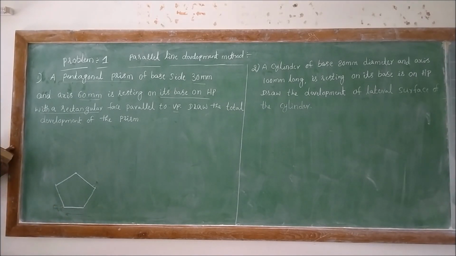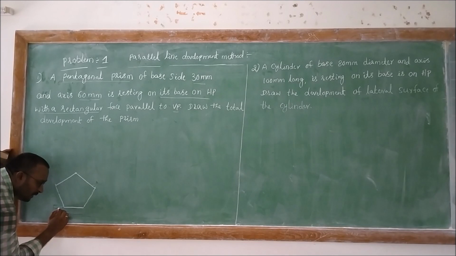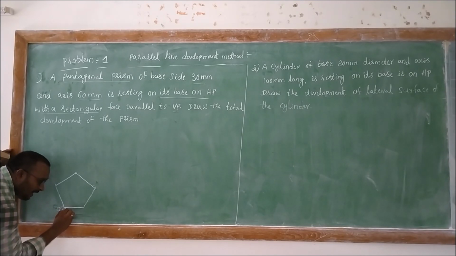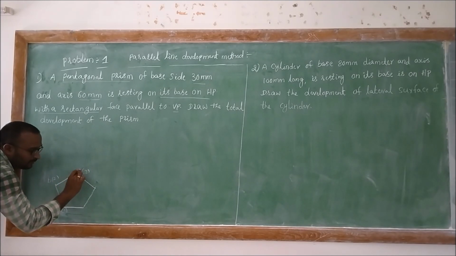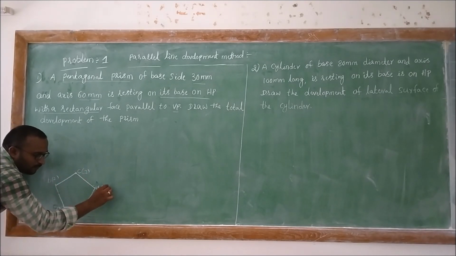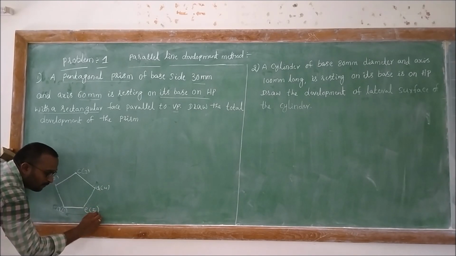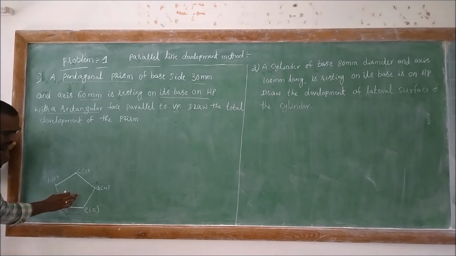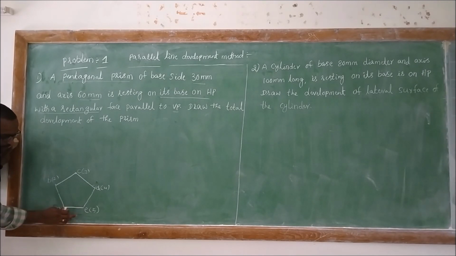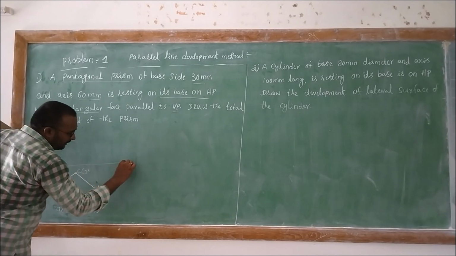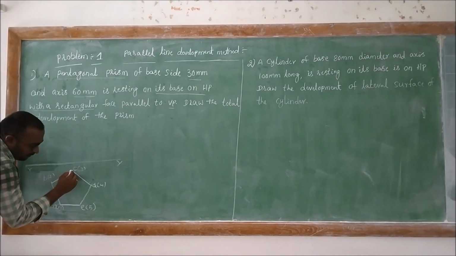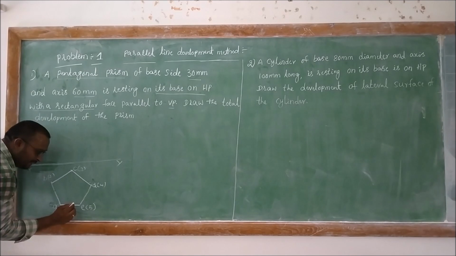As I already told, if it is a prism, we must mark the points A 1, B 2, C 3, D 4, E 5. As we are aware, the rectangular surface A1 E5 is parallel to the VP, that means parallel to the XY.